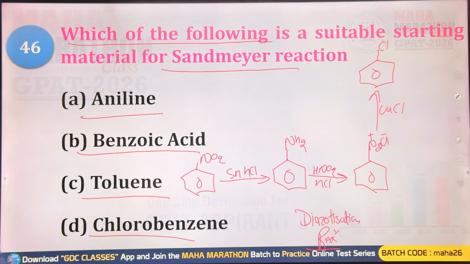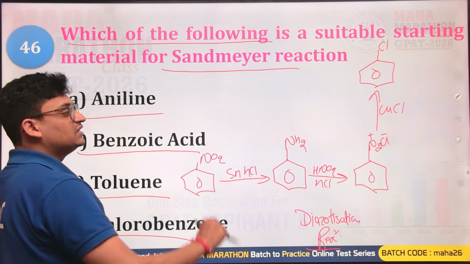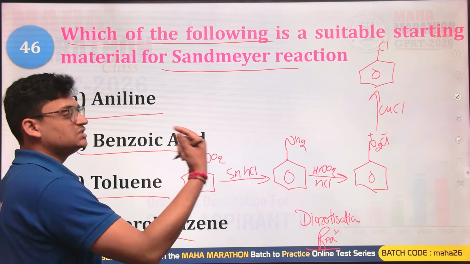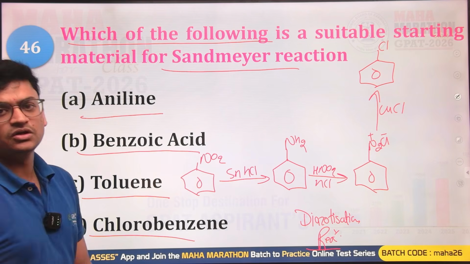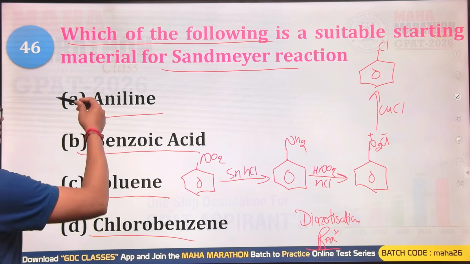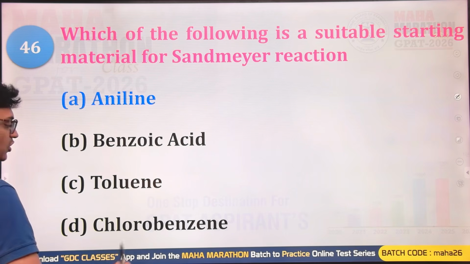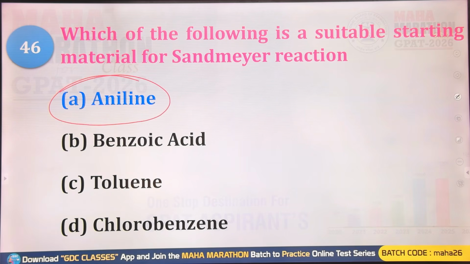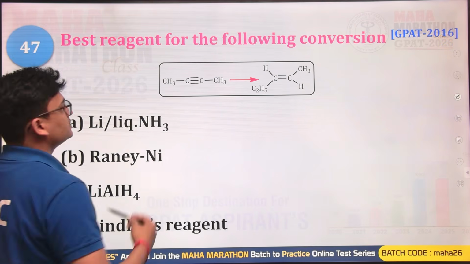And after the benzene diazonium salt is formed, you will be reacting this with CuCl or CuBr or CuCN, and you will be getting the chloro, bromo, or cyanobenzene. So yes, the starting material must be aniline, among all the given options. So A is going to be the right answer. A will be the right option for this.